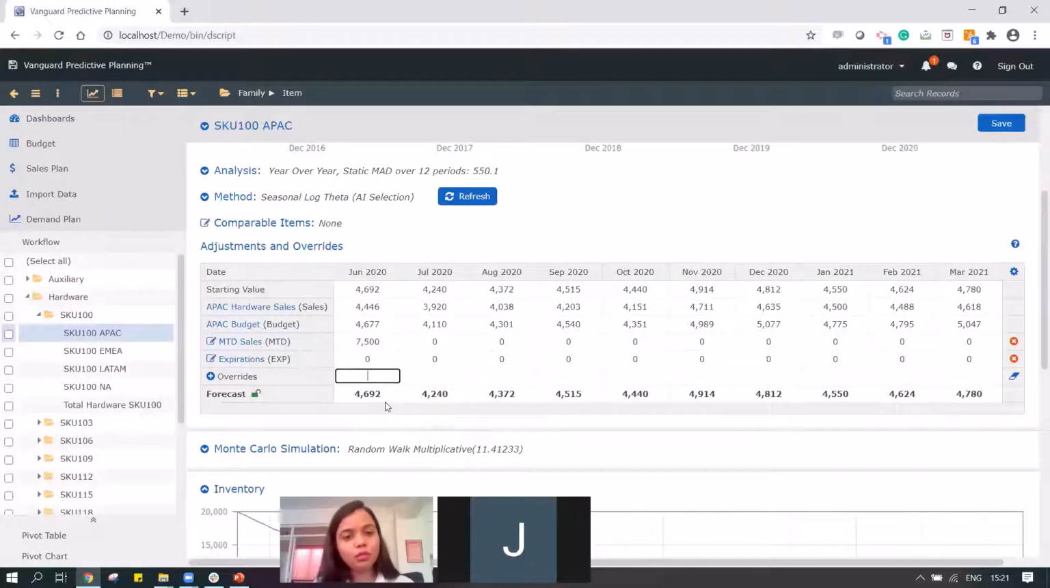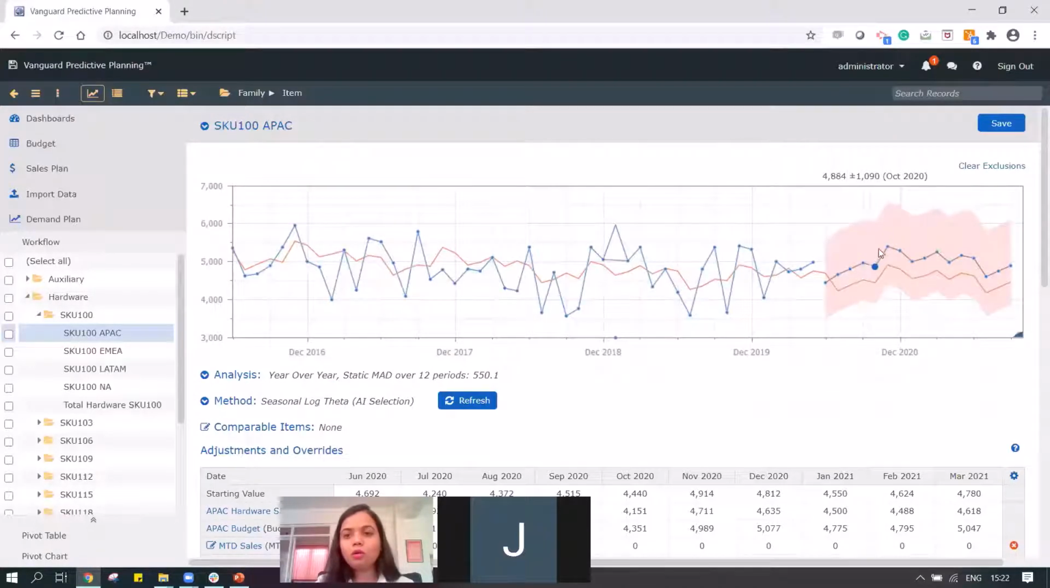I can choose if I want to use their number or not. I can simply write sales over here, and my forecast would change from 4692 to the sales number, which is 4446. Or I can simply increase or decrease the forecast by a certain percentage. I can increase it by 10% for all the forward periods by putting three dots at the end of 10%. So over here my forecast is automatically shot up by 10%.